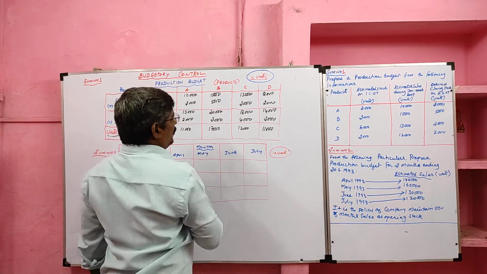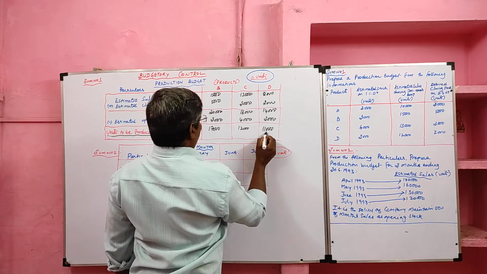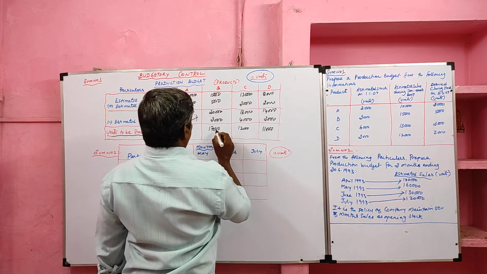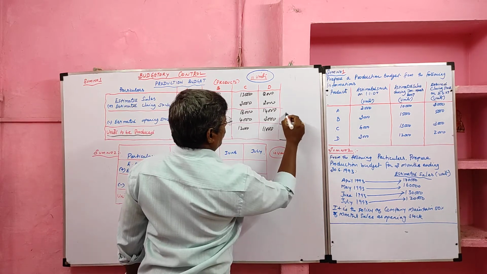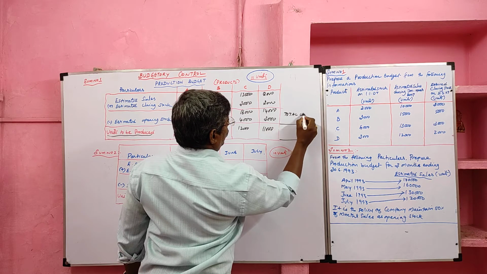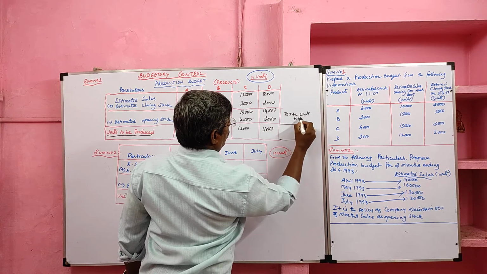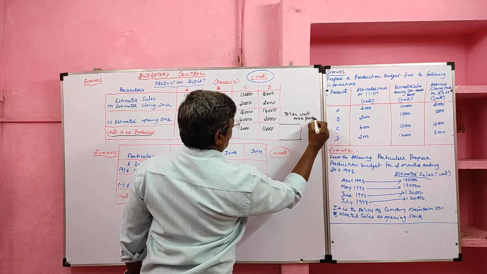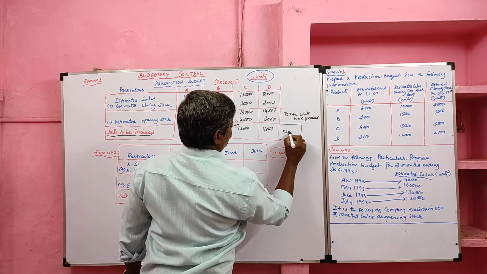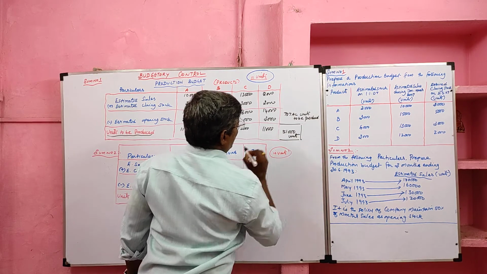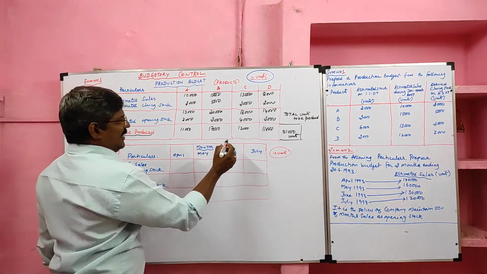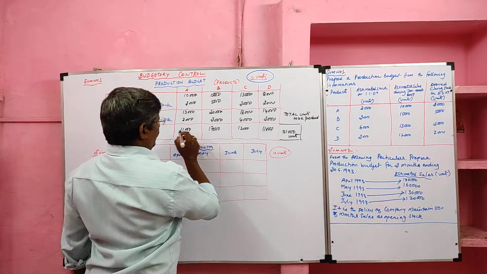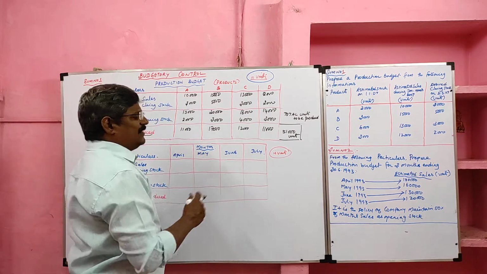If we add the total units produced, we get 23, 30, 40, 51. So total units to be produced are 51,000 units, as far as A, B, C and D are concerned. Once again we add: 23, 30, 40, 51 units to be produced. Then look at problem number 2.